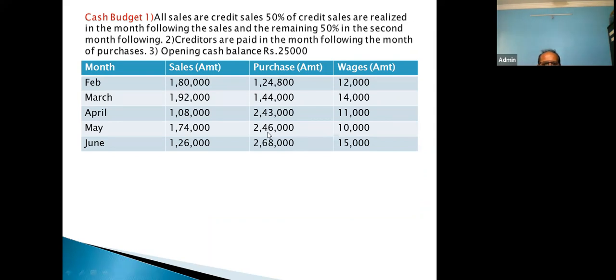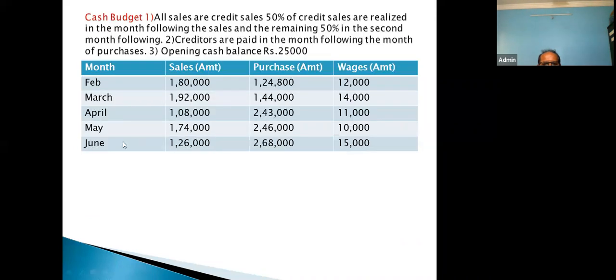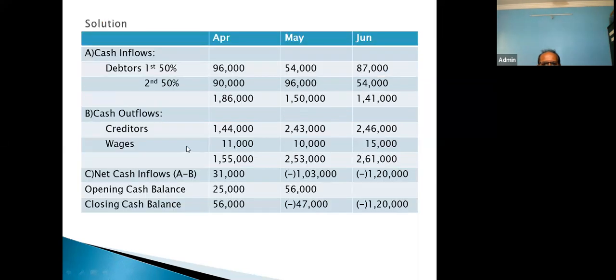So 2,46,000 will be paid in the month of June, so here I have mentioned creditors 2,46,000. And we have assumed that wages are paid in the same month. So the value of wages of June is 15,000, so 15,000 wages we have shown here. This way, the total cash outflow is 2,61,000.